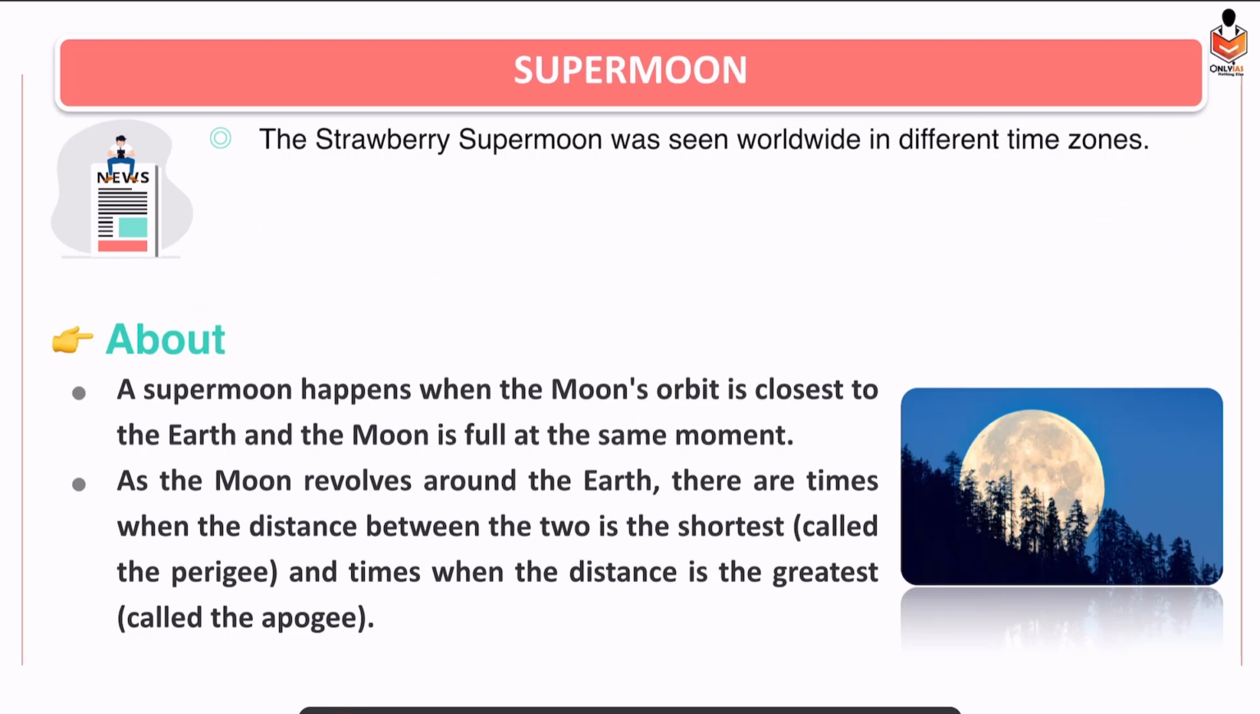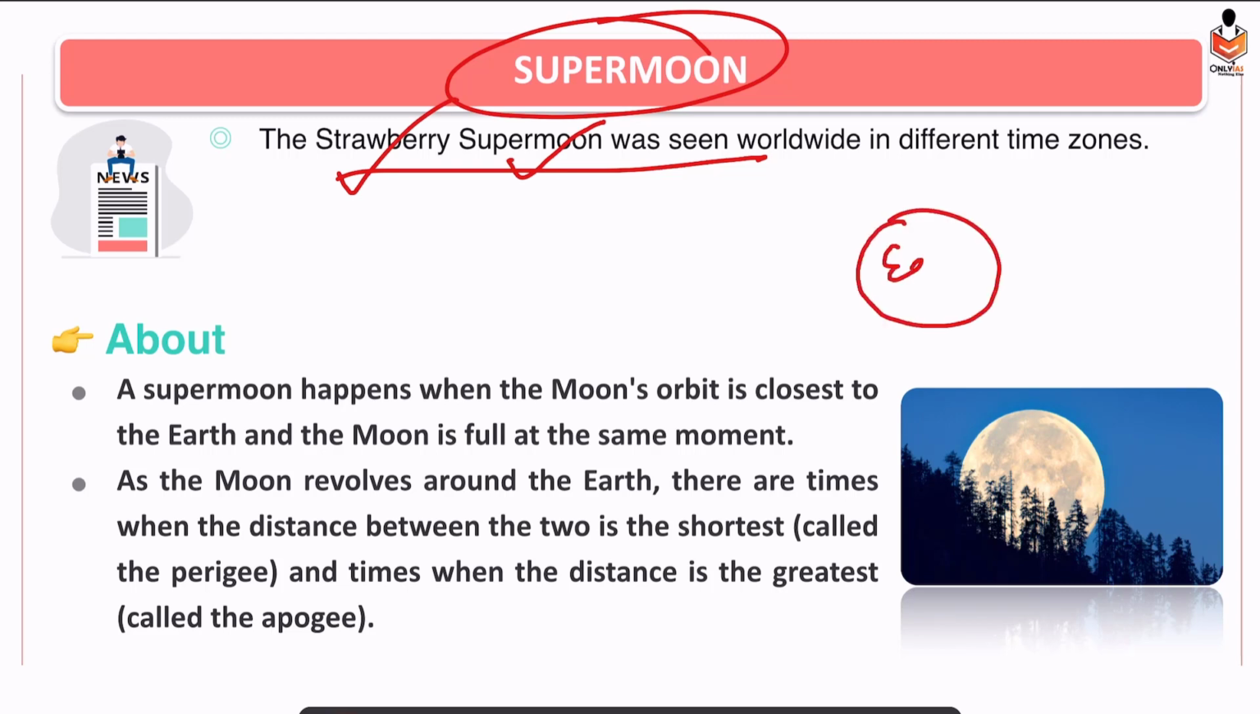Alright. So next question, what is a supermoon? Recently a strawberry supermoon was seen. So first let's have a look at the definition of a supermoon, then we'll see why it is known as a strawberry supermoon. Now see, we have the earth, we know the moon revolves around the earth, right? And it has an elliptical orbit. So the earth is sitting at one of the foci of the elliptical orbit.